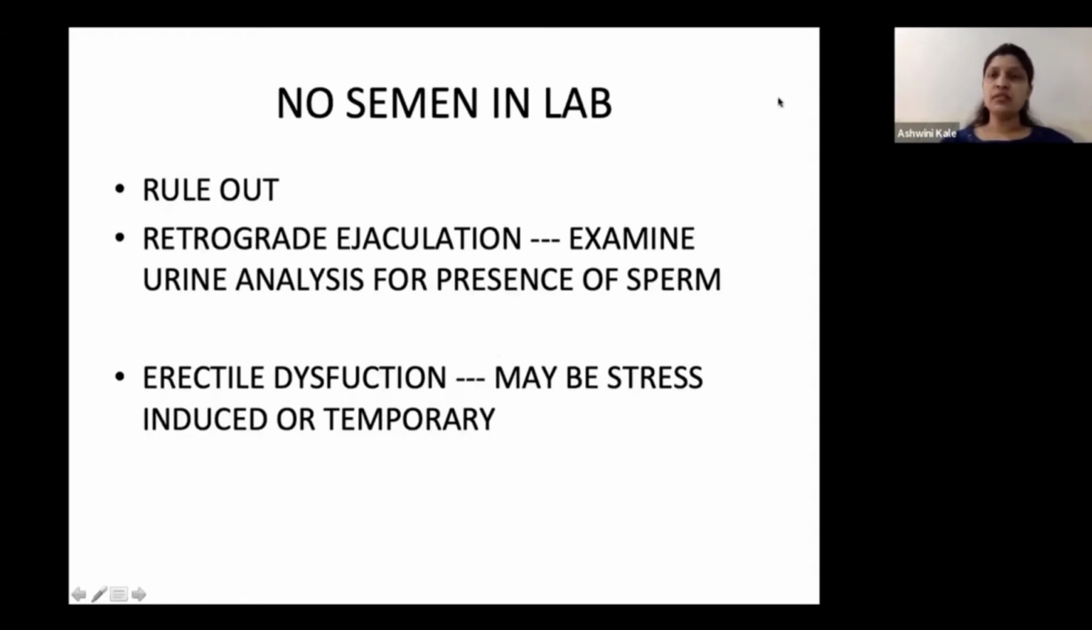Now, what if there is no semen in the lab? If the patient is not able to collect semen on that day? So you have to rule out two important things. One is retrograde ejaculation. That is when the sperm, instead of coming out in the ejaculate, would go in the urine or in the urinary bladder. And second important is erectile dysfunction.